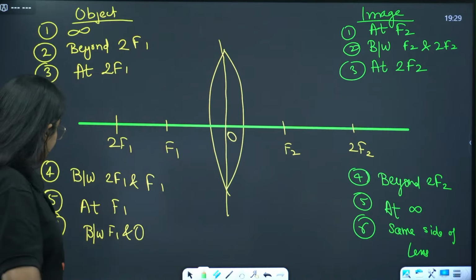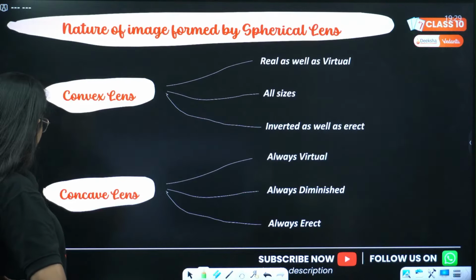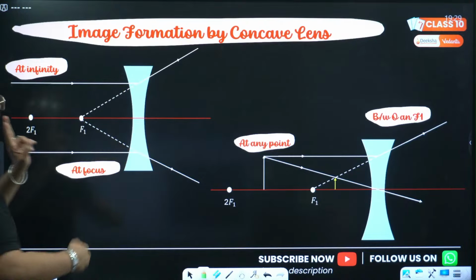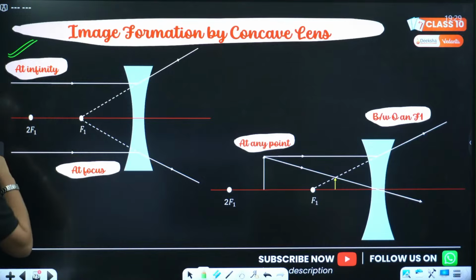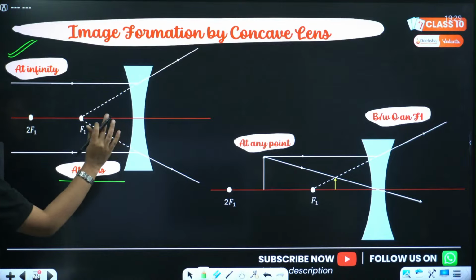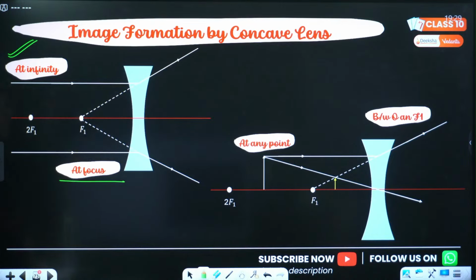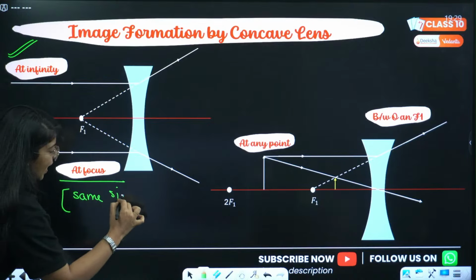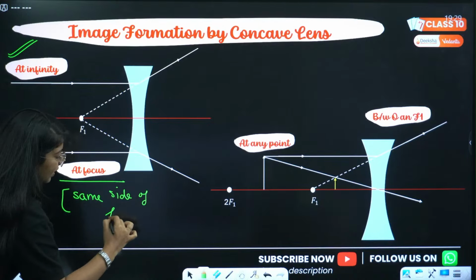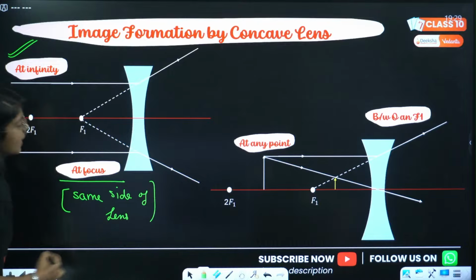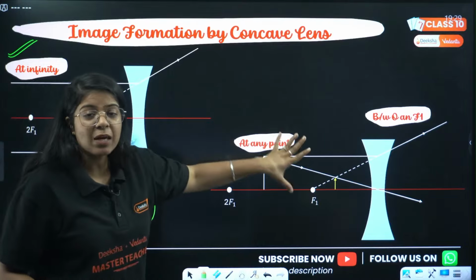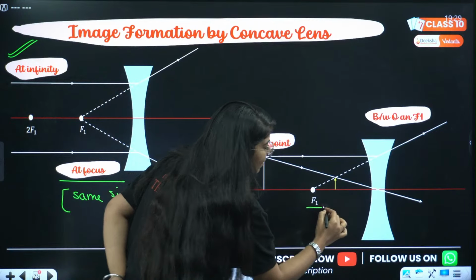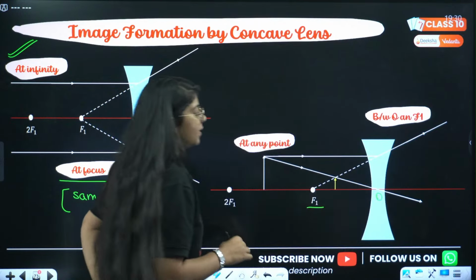चलो डन। नेक्स्ट इज कॉनकेव लेंस, ओनली हैज टू केसेस, ठीक है। At infinity the object is at the focus, and in this case the image will be on the same side of the lens. The image will be on the same side of the lens, ठीक है। In the second case the object is at any point, so the image will be on the same side of the lens but between f1 and optical center. Done.